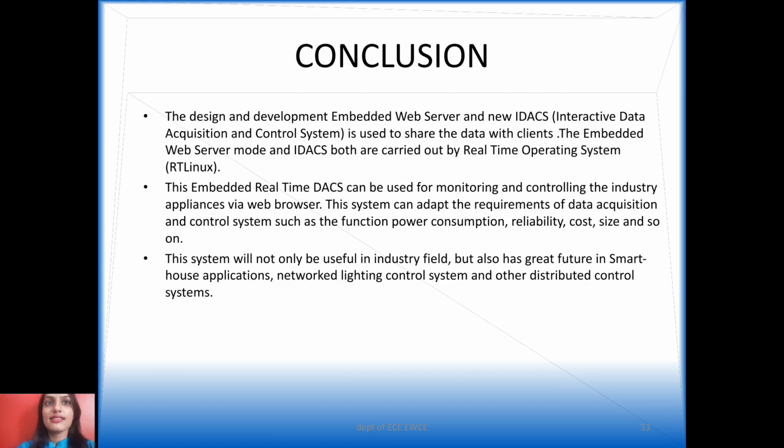Conclusion. The design and development of the embedded web server and new IDACS is used to share the data with the clients. The embedded web server mode and IDACS both are carried out by the real-time operating system. This embedded real-time IDACS can be used for monitoring and controlling the industry applications via web browser.